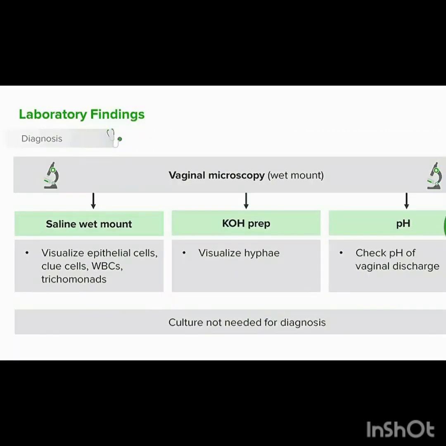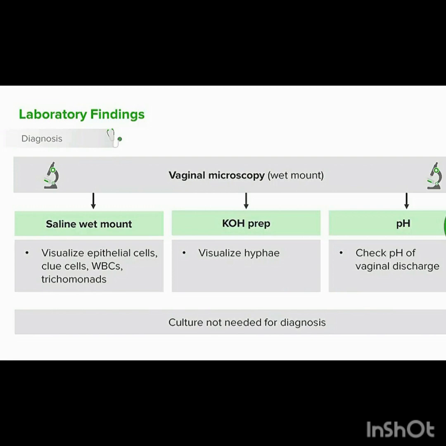So, how should you assess a patient with vaginitis? Typically, we do a vaginal microscopy or a wet mount. We can look at a saline wet mount and visualize epithelial cells, see clue cells, look for white cells, or look for trichomonads. They're obvious on exam. Or we can do a KOH prep. In this case, we can visualize hyphae consistent with a yeast infection.